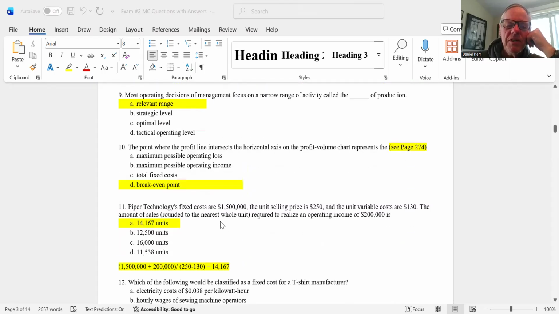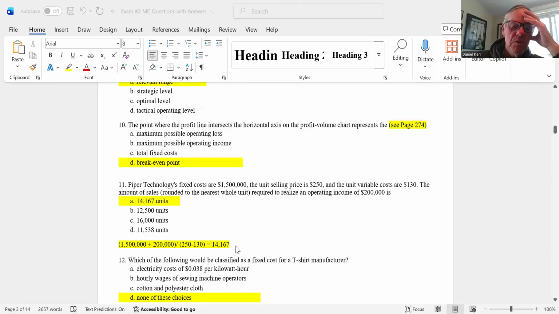Number 11, Piper Technology has fixed cost of $1,500,000, unit selling price is $250, and the variable cost is $130. The amount of sales, rounded to the nearest total unit, required to realize an operating profit of $200,000. So here's your formula. You have to take fixed cost plus the profit, divide by the contribution margin, so your answer is $14,167. Remember, when you have computations, do the computation first, then go look for one of the answers. So the answer there, based on our computation, is A.